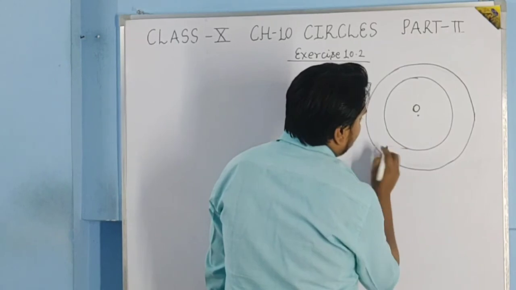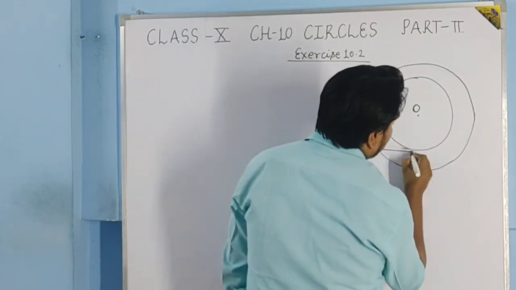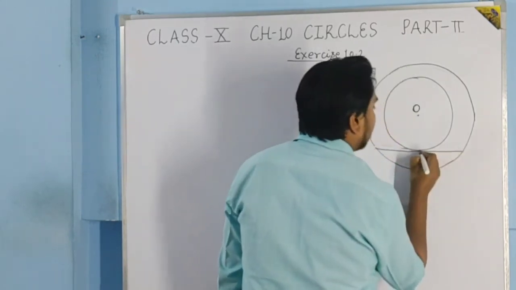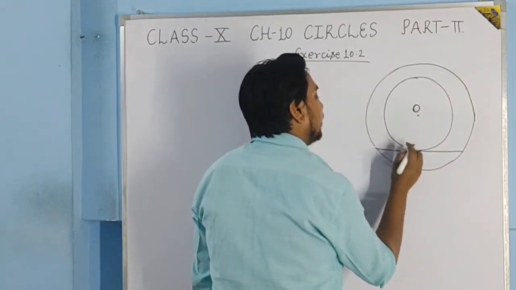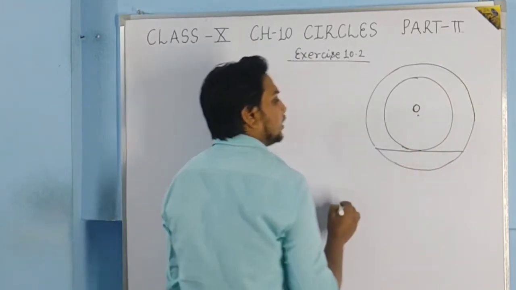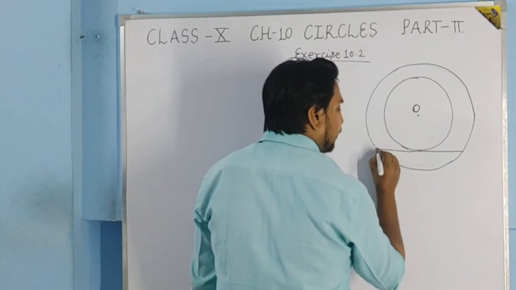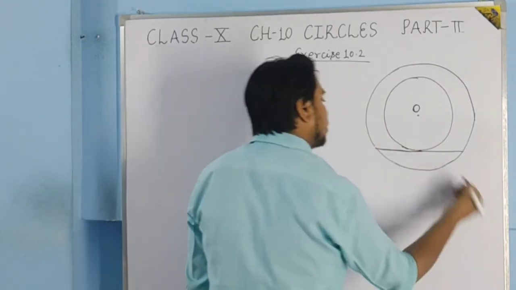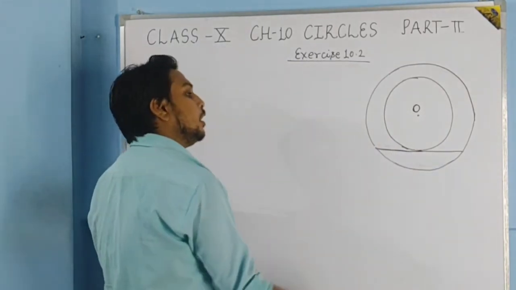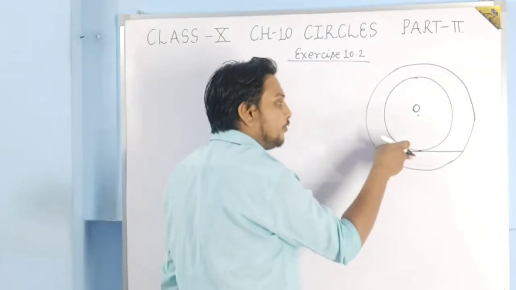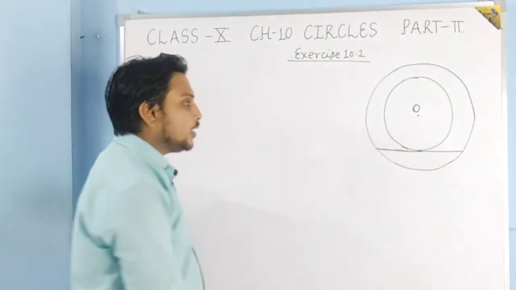Means, see, the chord of the larger circle which touches the smaller circle will be the tangent for the smaller circle. Are you getting this?